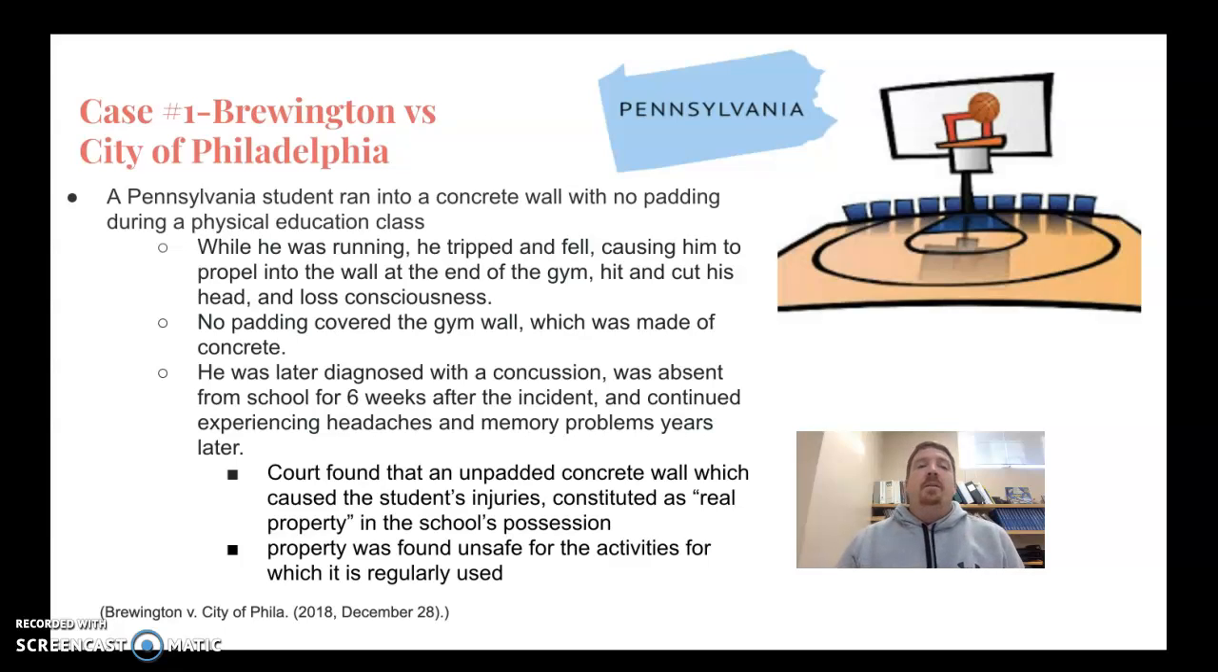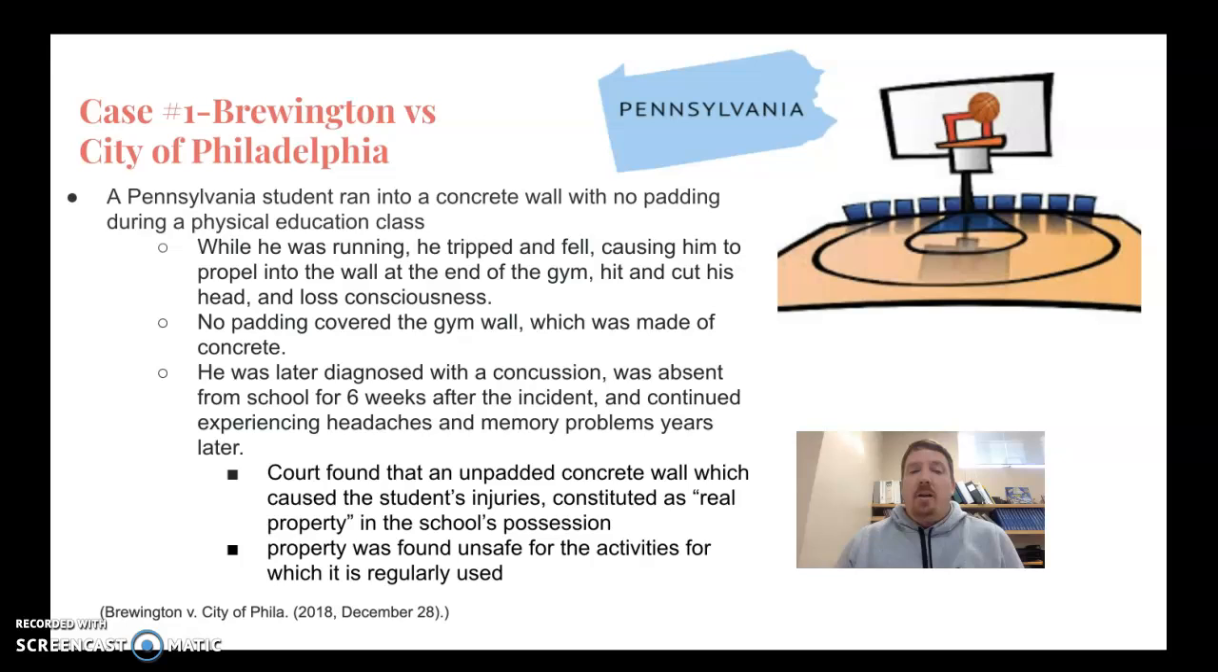Case 1, Brewington versus the City of Philadelphia. This is in Pennsylvania. A student ran into a concrete wall with no padding during a physical education class. While he was running, he tripped and fell, propelling him into the wall at the end of the gym. He hit his head and cut his forehead as well. He also lost consciousness. No padding covered the gym wall, which was made of concrete.